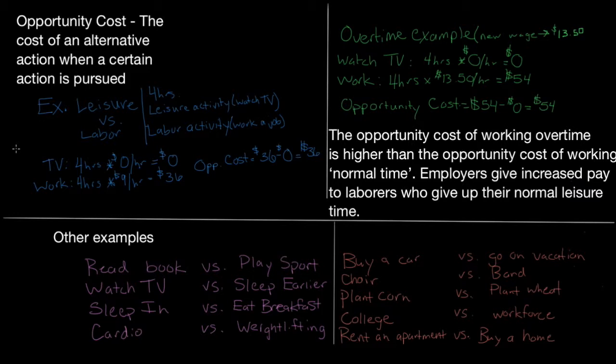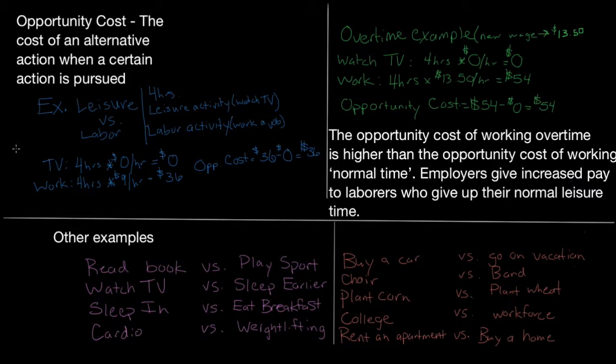Let's assume that you've already worked 40 hours this week and you get paid overtime, time and a half, when you are finished working your 40-hour work week, and you are now going to choose between watching TV or working. So again, you watch TV for 4 hours, you get paid nothing. That amounts to $0. You work for 4 hours and now your new wage at time and a half is $13.50. So you get paid $54. So the opportunity cost is the cost of the alternative, $54 of benefit, minus the action pursued, watching TV, is an opportunity cost of $54 to watch TV.